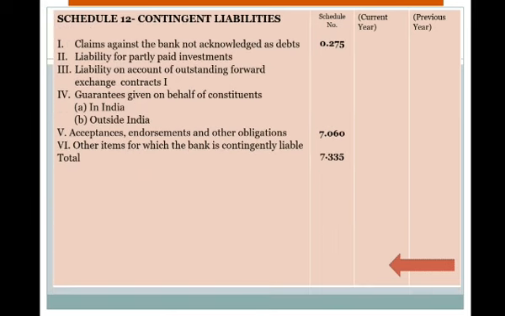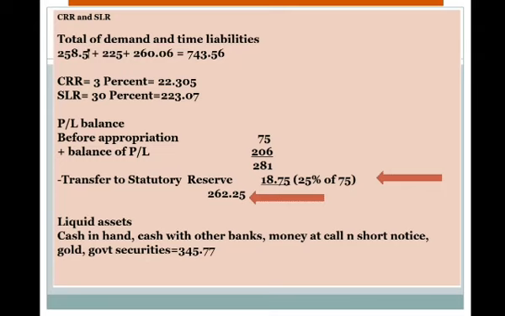And in schedule 12, there is contingent liabilities. We have given claims against bank not acknowledged, and similarly acceptance, endorsement, other obligations, and other items for which the bank is contingently liable, that is also given. That is not there, and the total is 7.335. So this is how we calculate the things. So the total of the demand and time liabilities becomes 743.56, and 3% becomes 22.305.